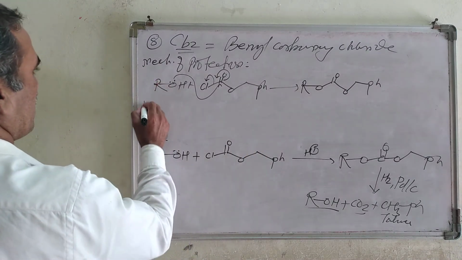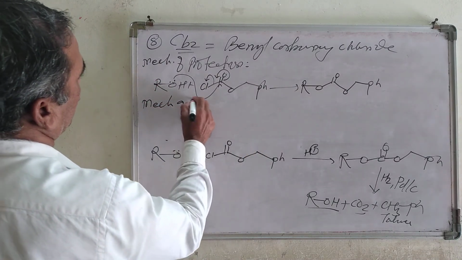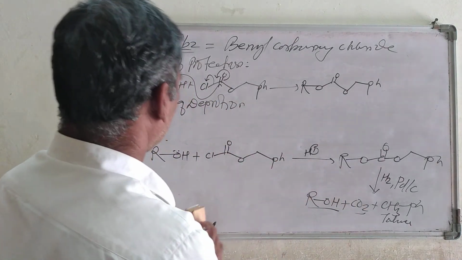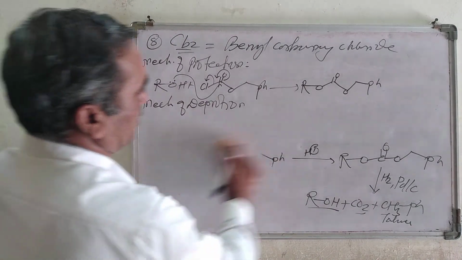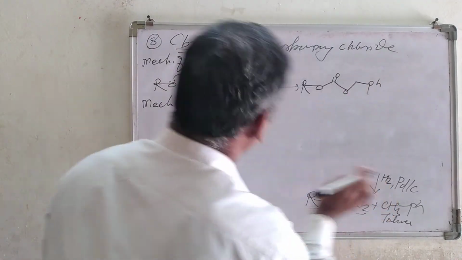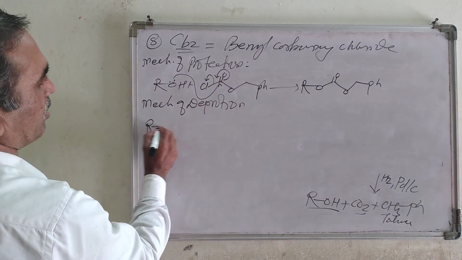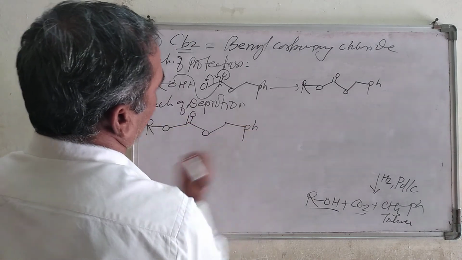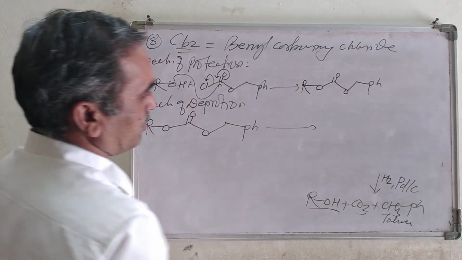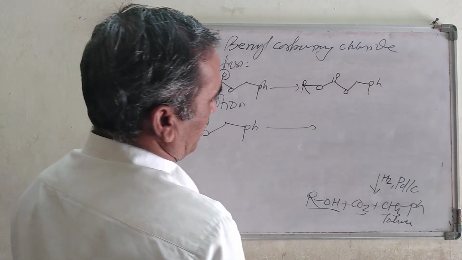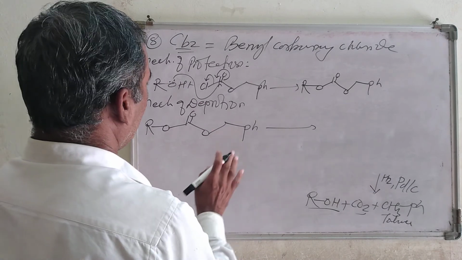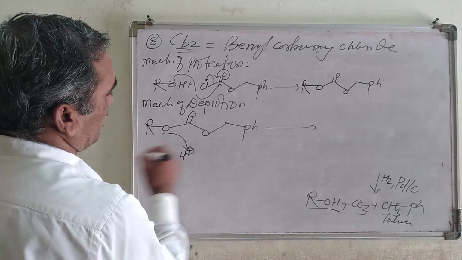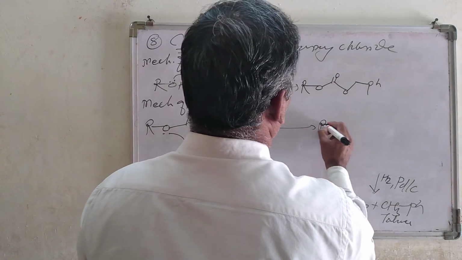Now let us look at the mechanism of deprotection. The mechanism of deprotection is also very simple. Deprotection also takes place by using this one. So let us see here R, O, C double bond O, then Ph. Now here is H2 in presence of palladium charcoal. What is going to happen here? One of the hydrogen atoms, suppose H plus, is going to attack over there. We are going to get here R, O.